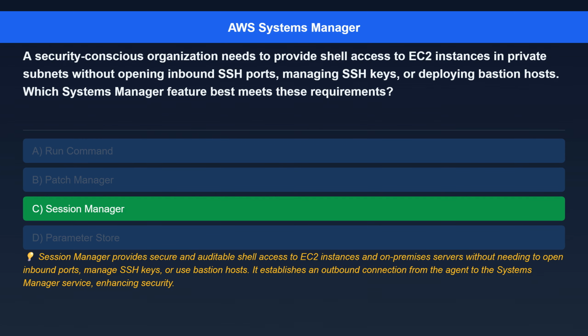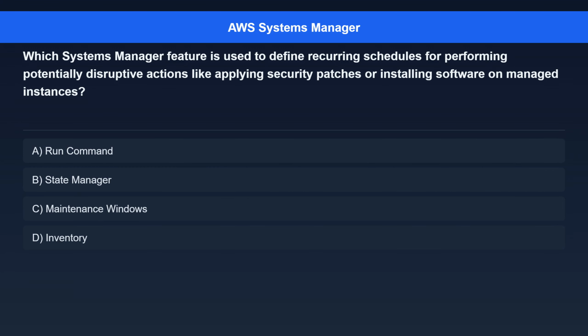The correct answer is Session Manager. Here's the explanation. Session Manager provides secure and auditable shell access to EC2 instances and on-premises servers without needing to open inbound ports, manage SSH keys, or use bastion hosts. It establishes an outbound connection from the agent to the Systems Manager service, enhancing security.